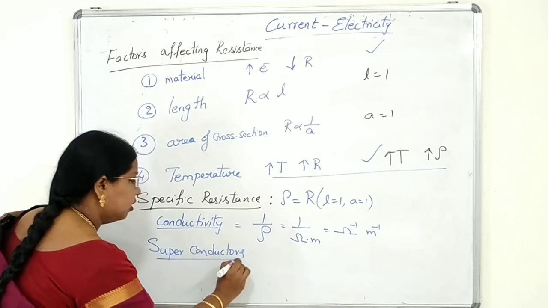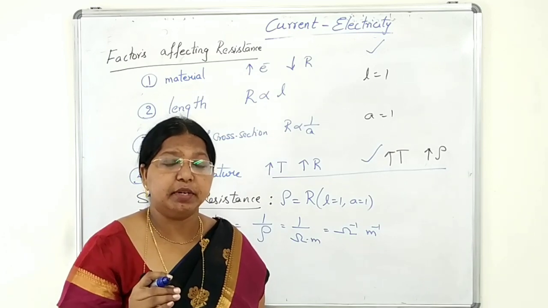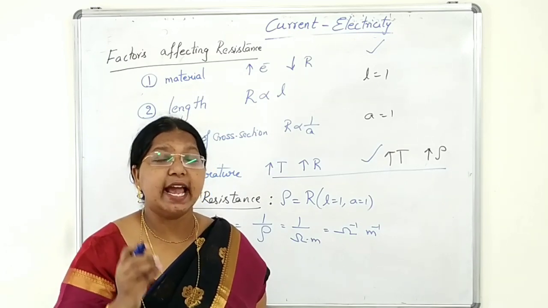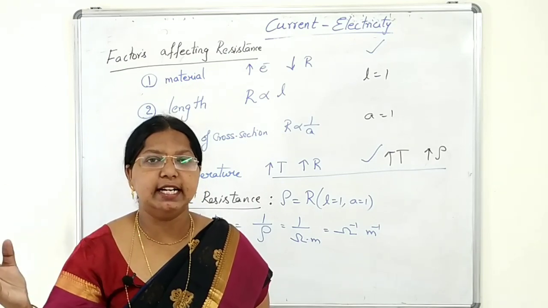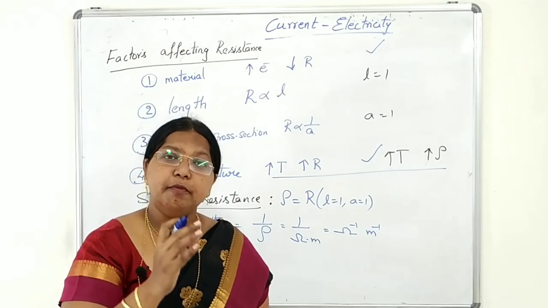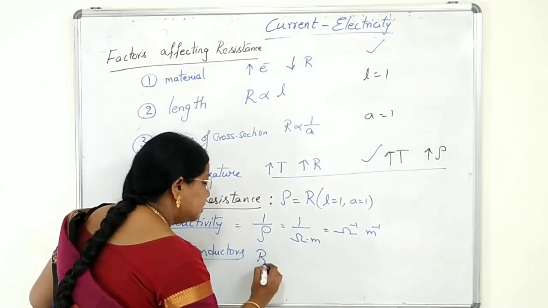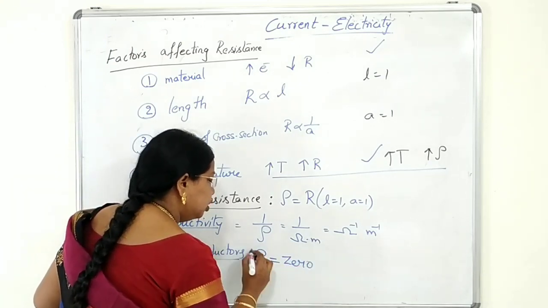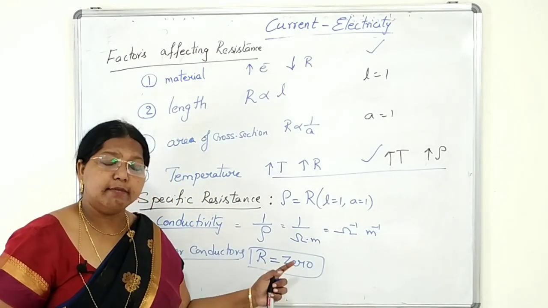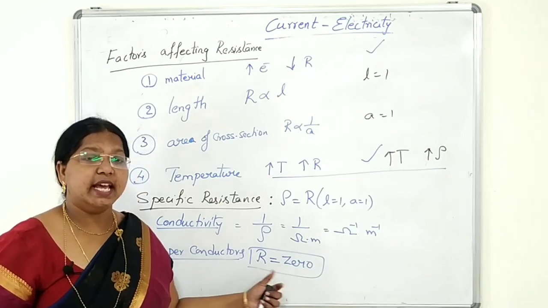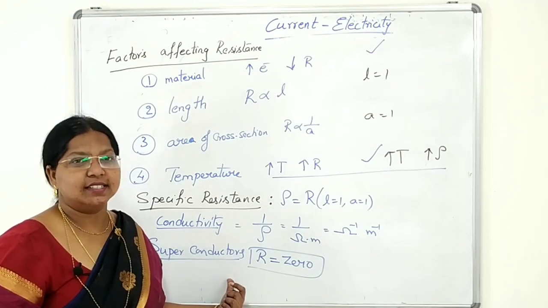Now we'll talk about superconductors. There are some conductors where, when we decrease the temperature, the resistance also decreases and becomes zero at a particular temperature. That particular temperature is called the critical temperature. When the resistance of the conductor becomes zero, that conductor behaves as a superconductor.